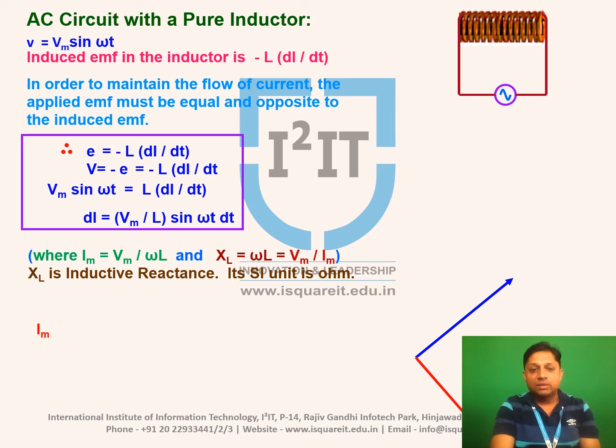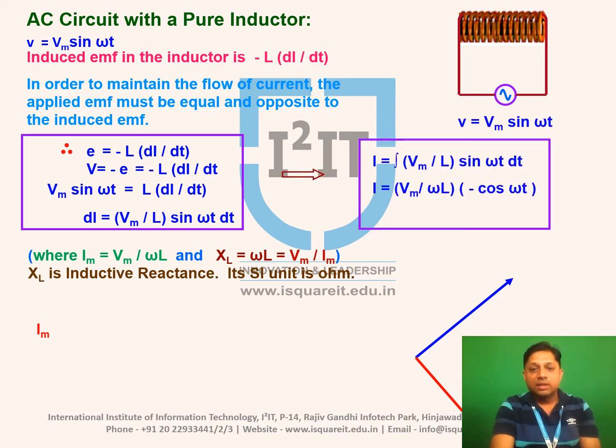If you want to find out current, we have to integrate on both sides. So we will get current I is equal to the integration of sine of omega t, which is minus cos of omega t with respect to dt, that's why divided by omega. So finally we will get one equation, I is equal to Vm divided by omega L into minus cos of omega t. Vm divided by omega L is nothing but Im in this case.